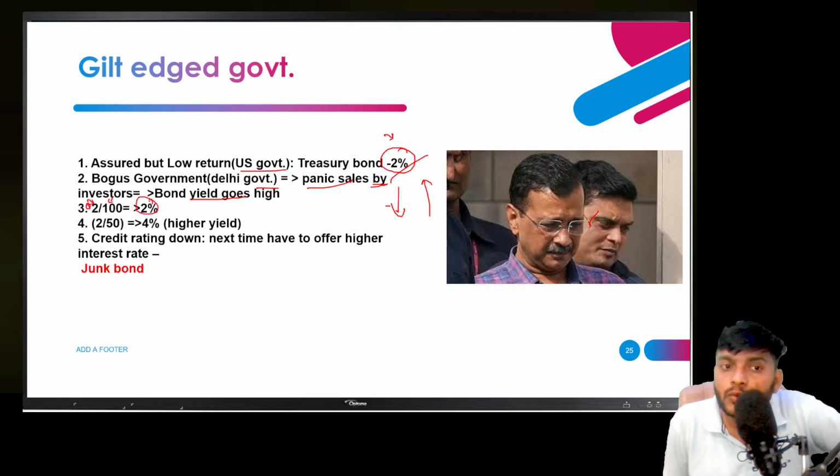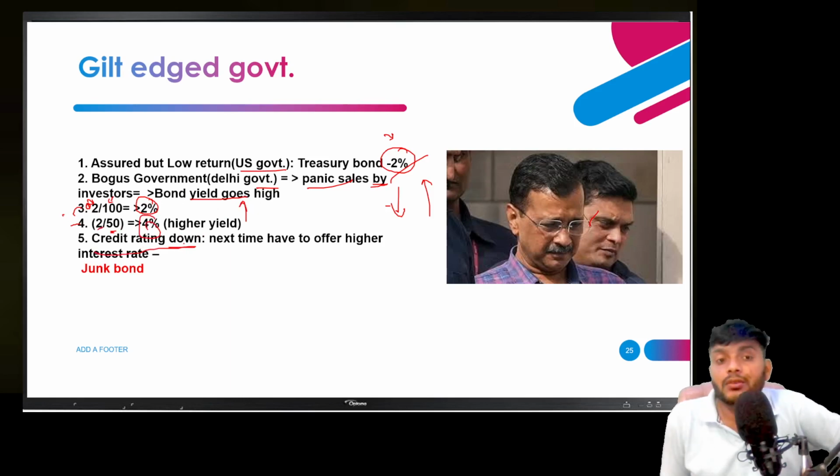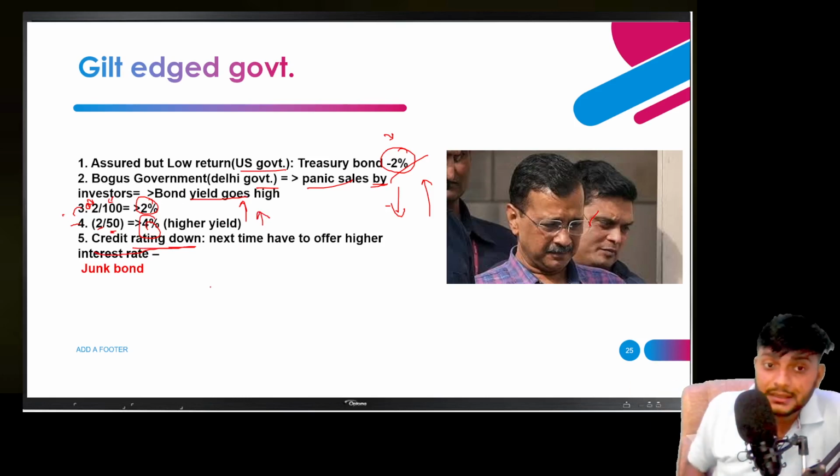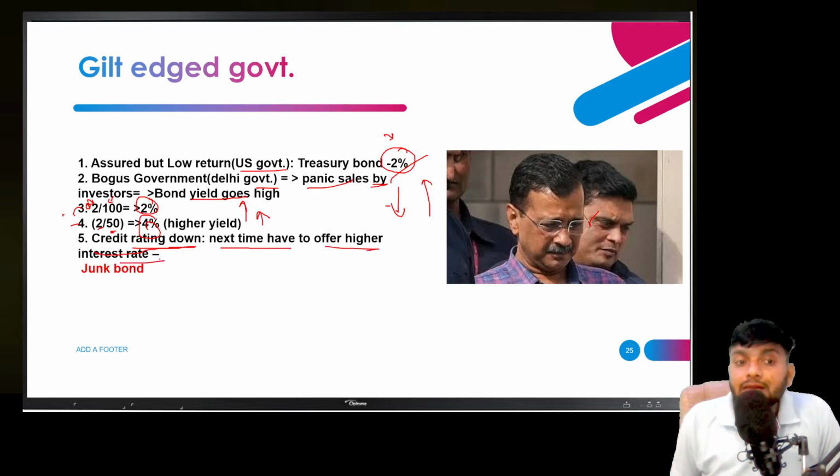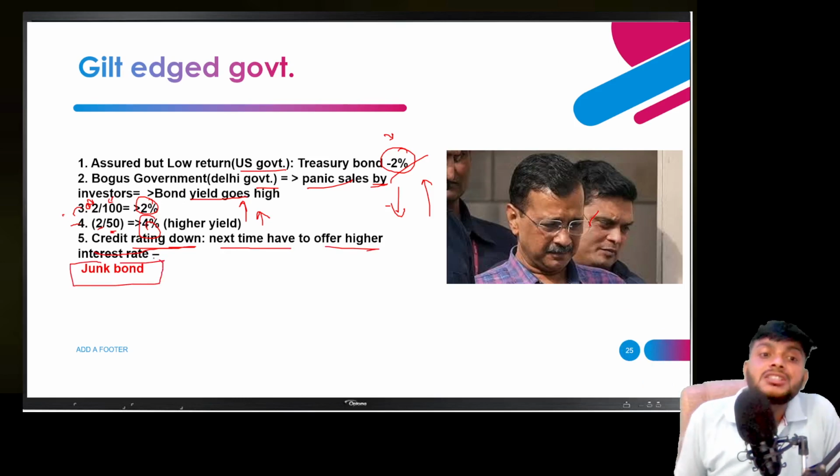So he is getting 2% interest, but he sold it at a 50% discount to the second one. The second one purchased it for just 50 rupees, and he is also getting 2 rupees. The yield is doubled. Now when the yield is doubled, the credit rating will go down. Why? Because you are paying more yield to the investors. So next time you have to offer higher interest to attract people. So you will be categorized under the junk bond category here.